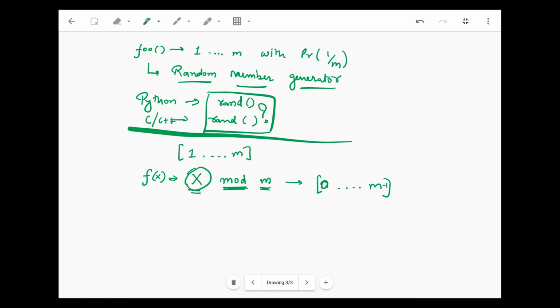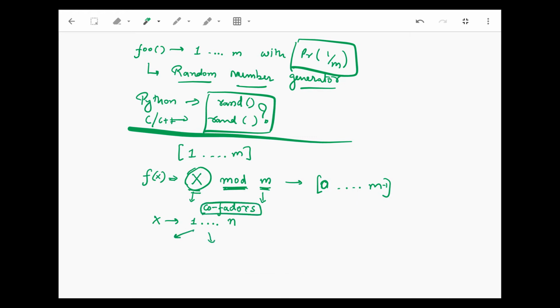But we also need them with equal probability 1 by m. There is a property: if x and m have any common factors, then if I do this on all x, say 1 to some n numbers, because of the common factors my buckets formed would be skewed. It will not be with equal probability 1 by m.